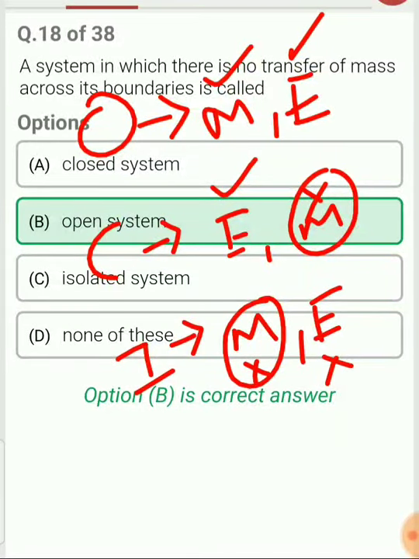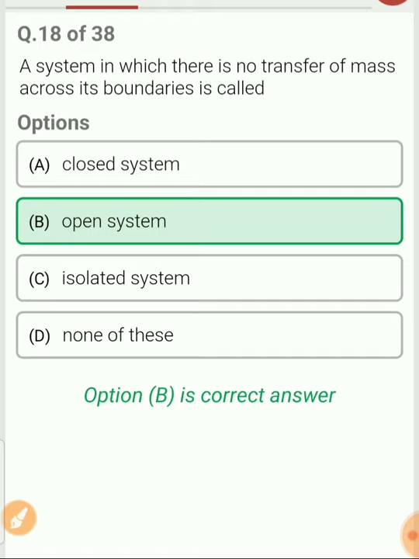No mass transfer takes place in a closed system and an isolated system. So if no mass transfer is asked, the answer will be option A and option C. But if the question asks about transfer of mass across the boundary, then the answer will be option B, that is open system.